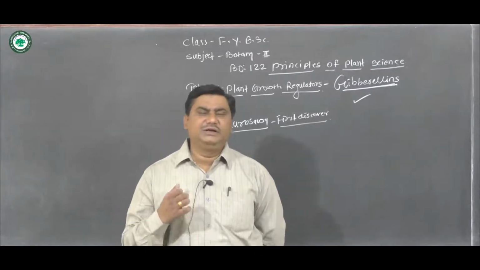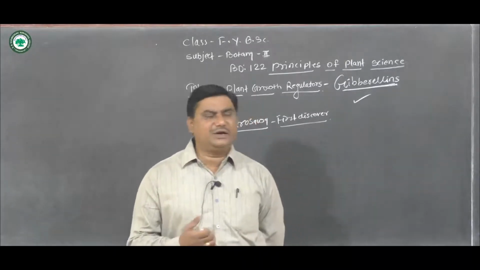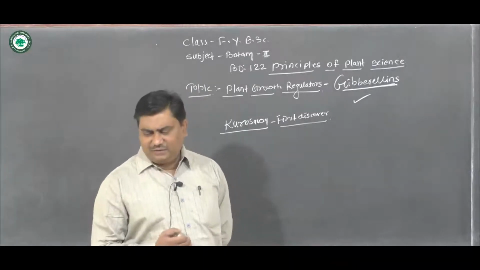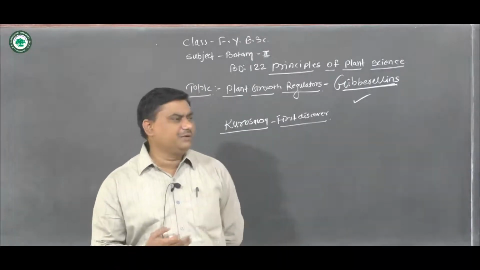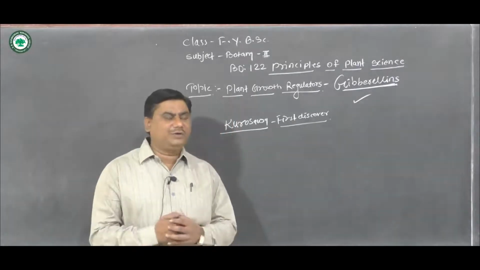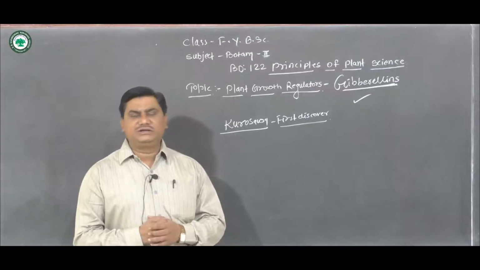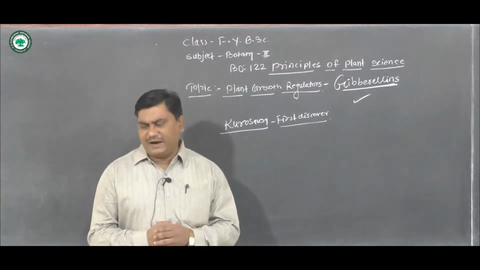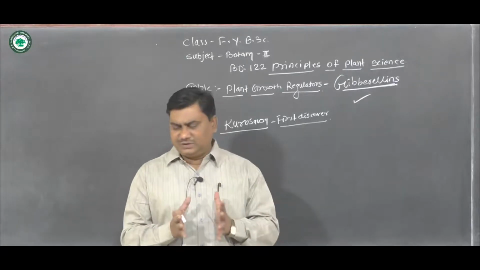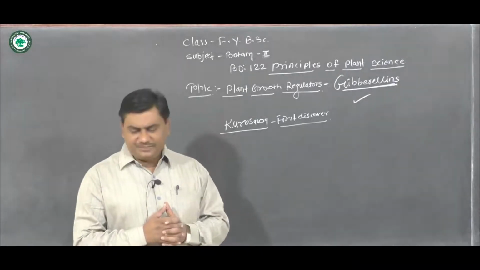He observed this disease, and from that he discovered gibberellins. Due to the infection, the plant becomes tall and very thin, and this is the seedling disease.